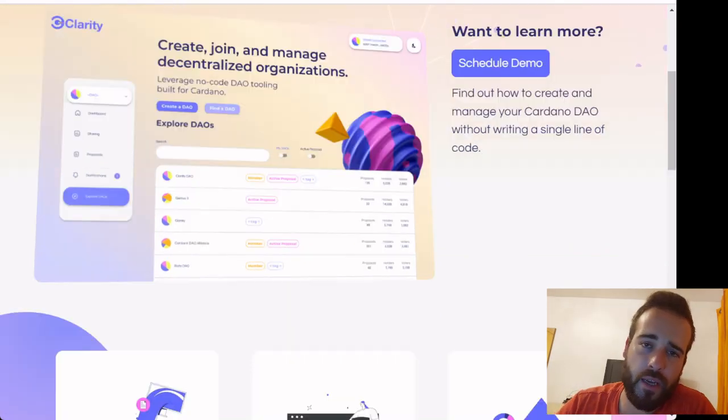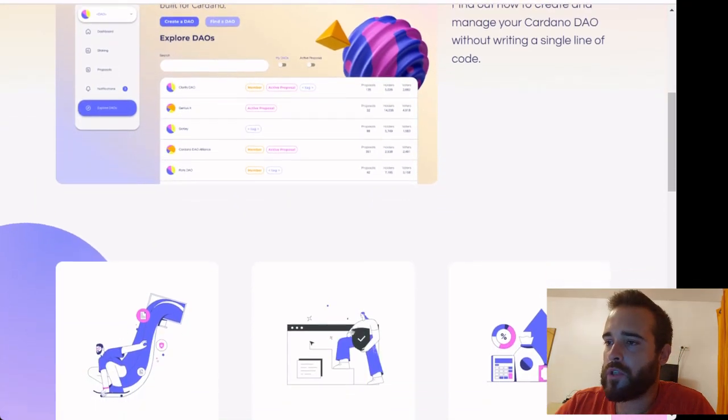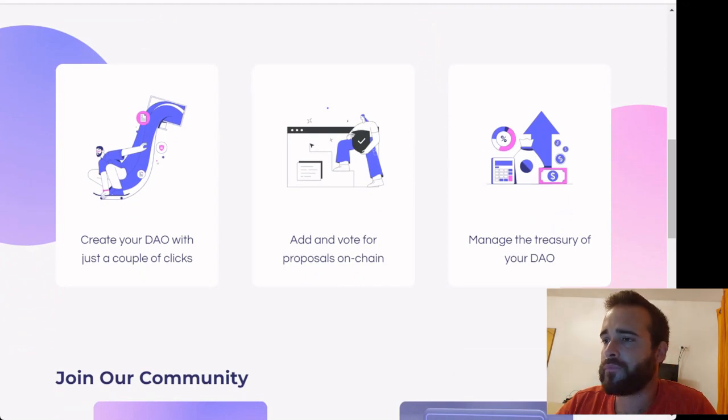With Clarity, you define everything. What is the token that should be considered for voting and to participate in the governance of the DAO, the voting power of the token, who can create proposals, treasury management rules, anything you can imagine, okay?